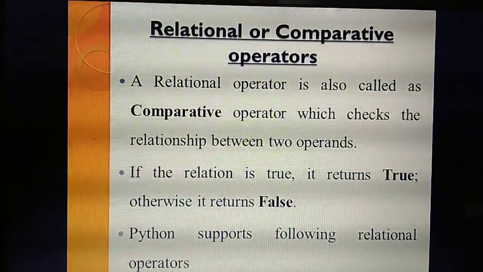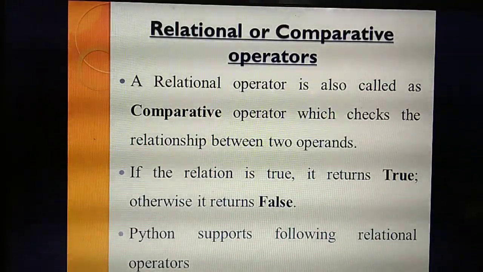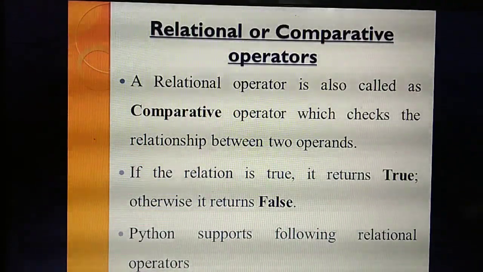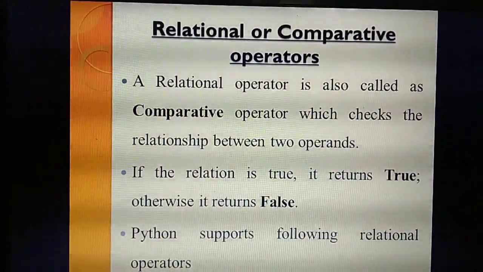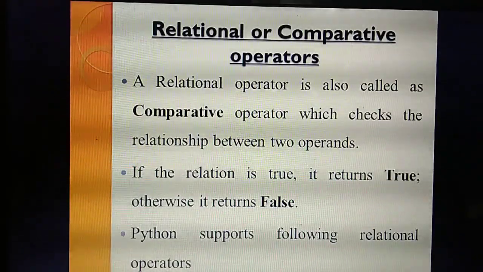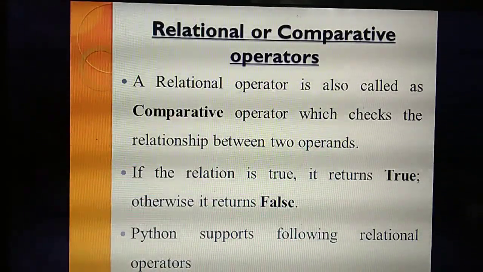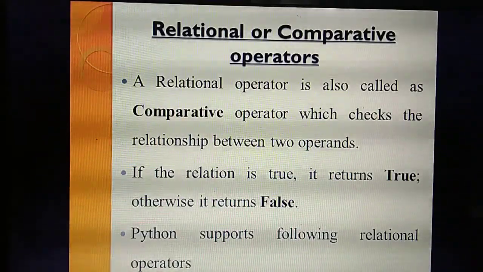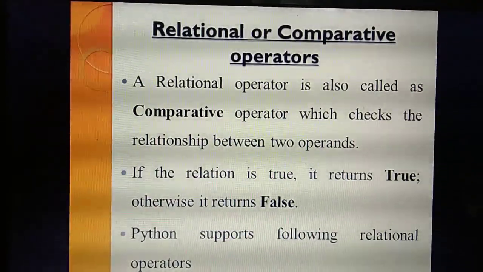The name itself has relative or relational. So here also this operator is going to check the relation between two operands. What's the meaning of that relation? Whether it is true or false. The same thing was studied in C also. If the condition is true, the true block will execute. If the condition is false, it will come out and execute the else section. Isn't it? Yes, same only.